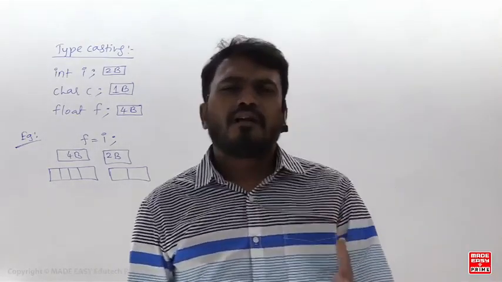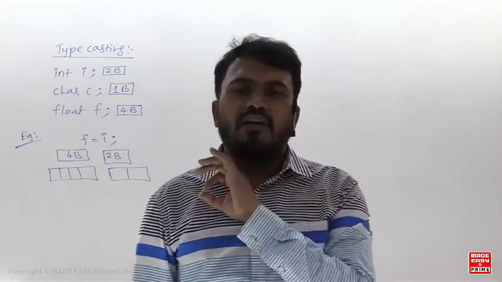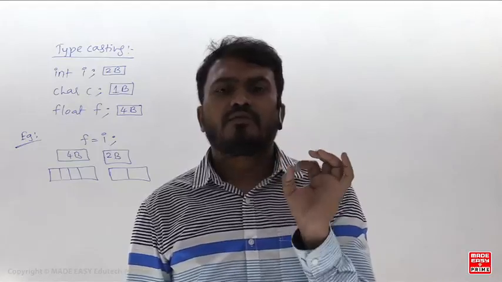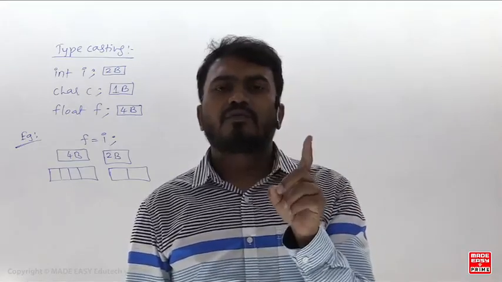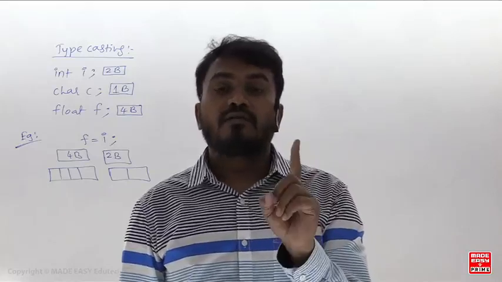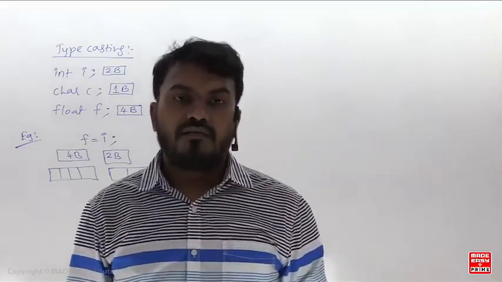Why is the type a problem? Because in the C language there is a fundamental rule. It says that in order to perform any operation between two variables, the type of both should be the same. Otherwise, you need to perform typecasting. That is a rule you need to follow in the C language.